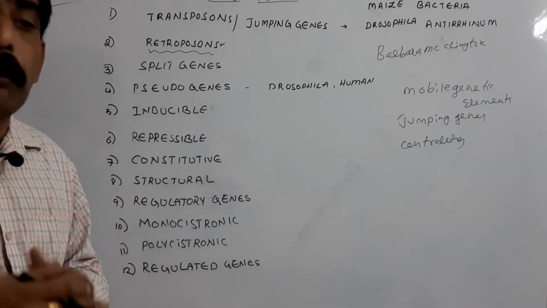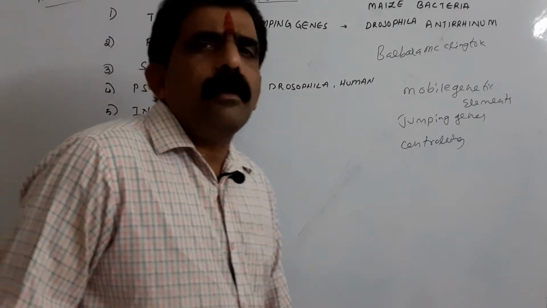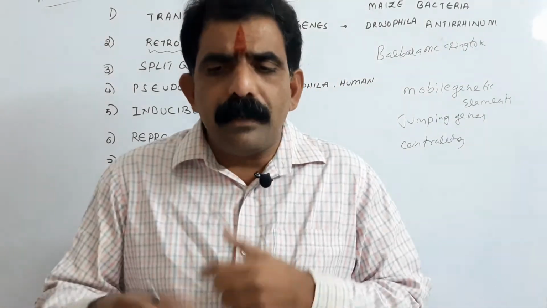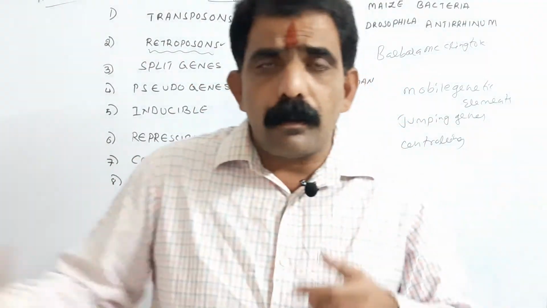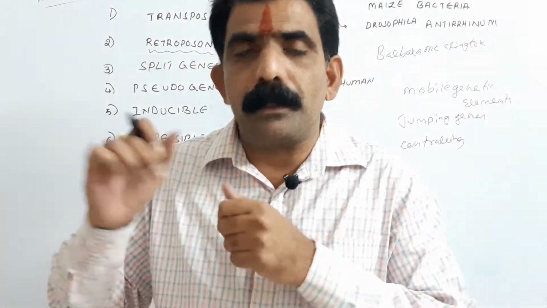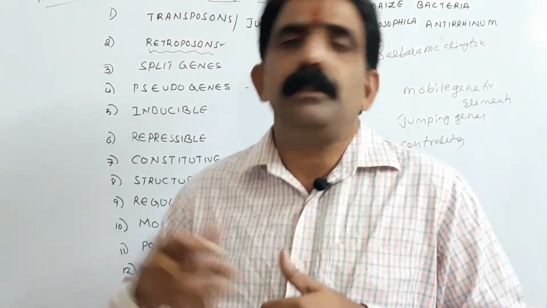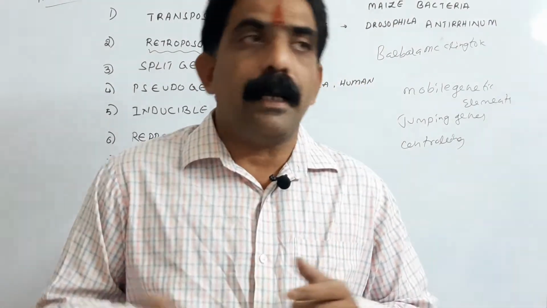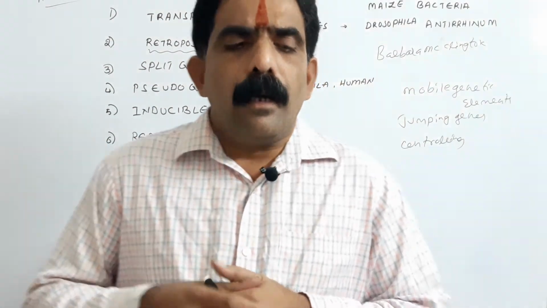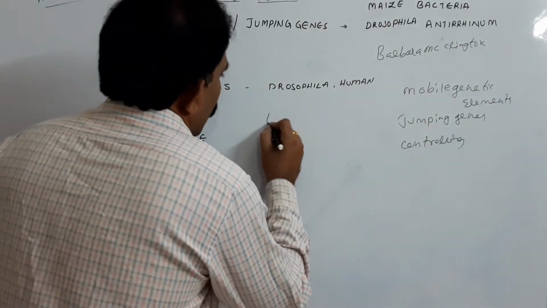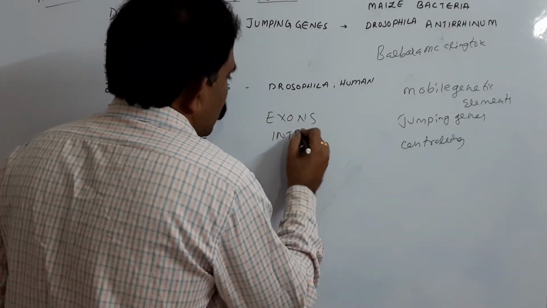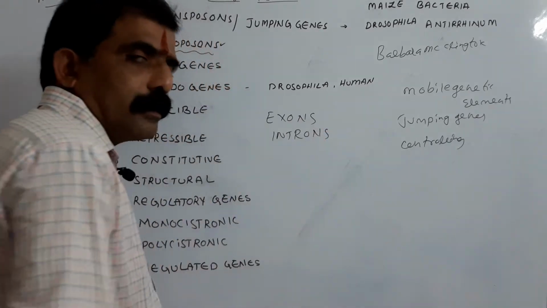And coming to the split genes. So actually a gene consists of sequences. We need informational sequences, meaning the sequences should be expressed. But here these split genes consist of both expressing sequences and non-expressing sequences. Expressing sequences are called exons, whereas the non-expressing sequences are called introns.